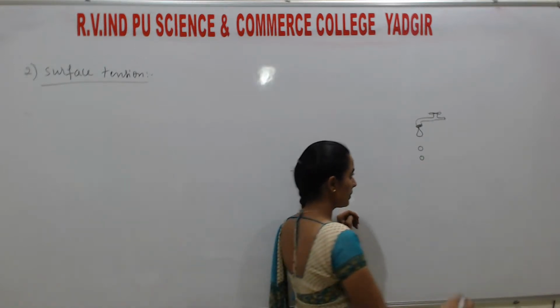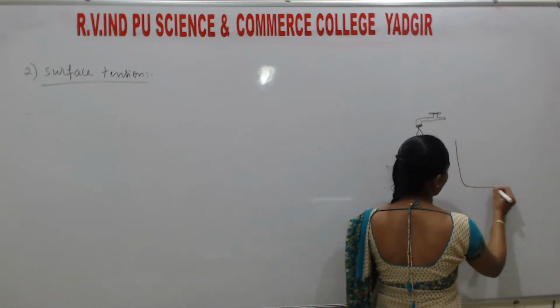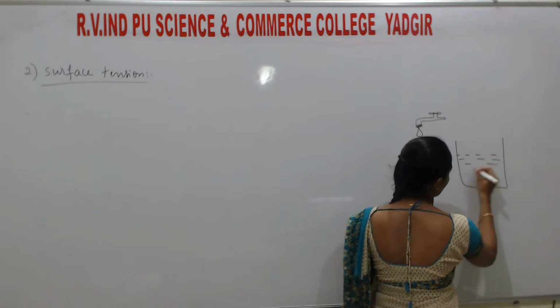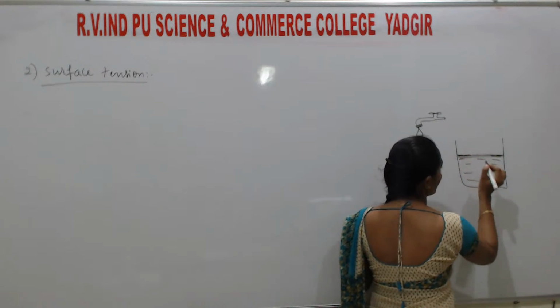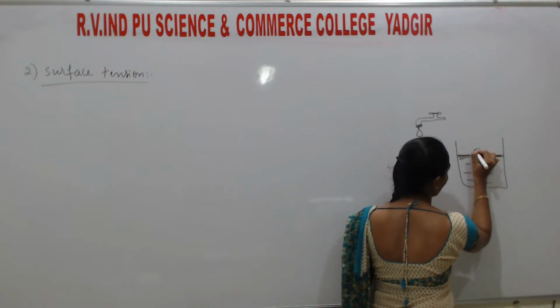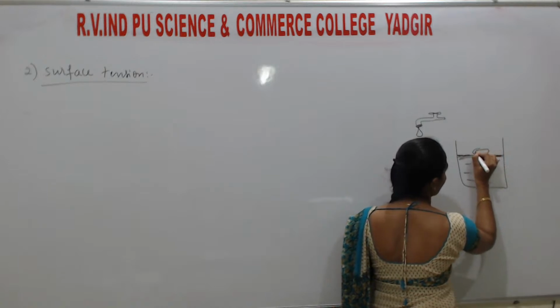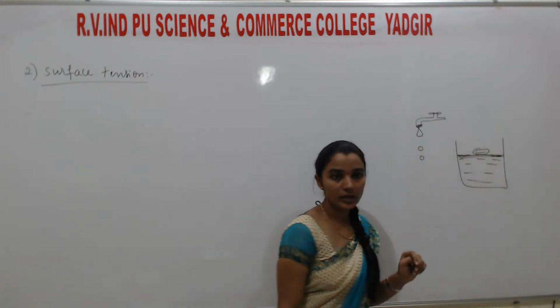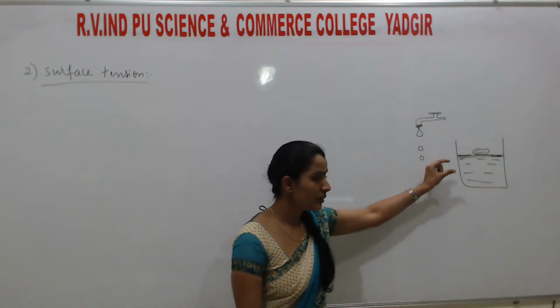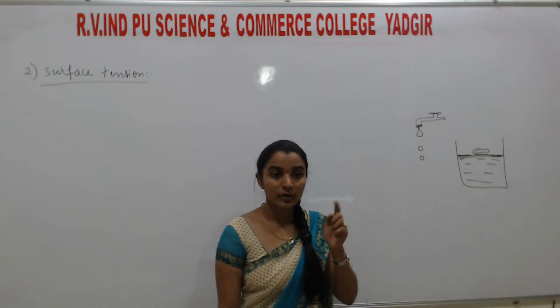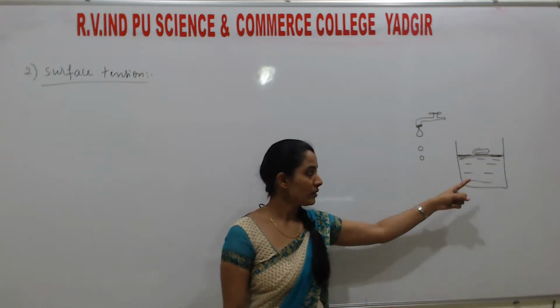Another example is that if a container is there, and water is there, like this. If we keep a pin on that surface without disturbing the layers, then it will float, even though it is denser than that water.